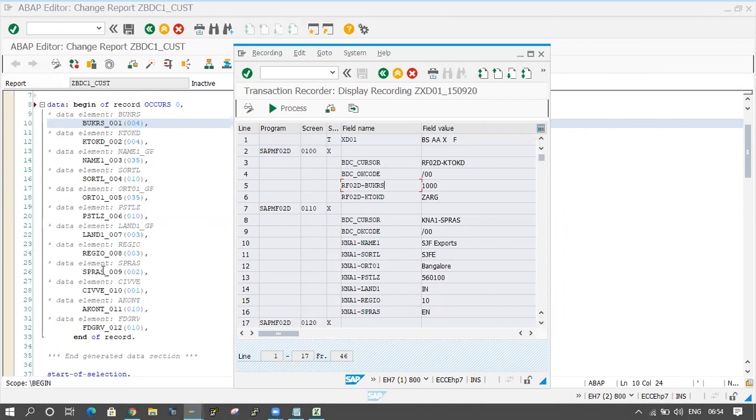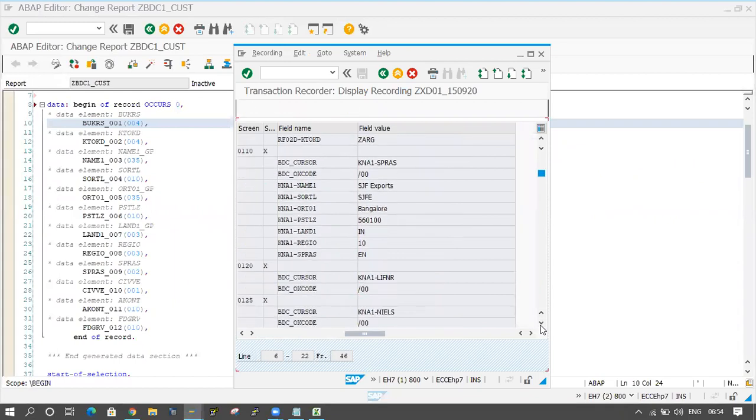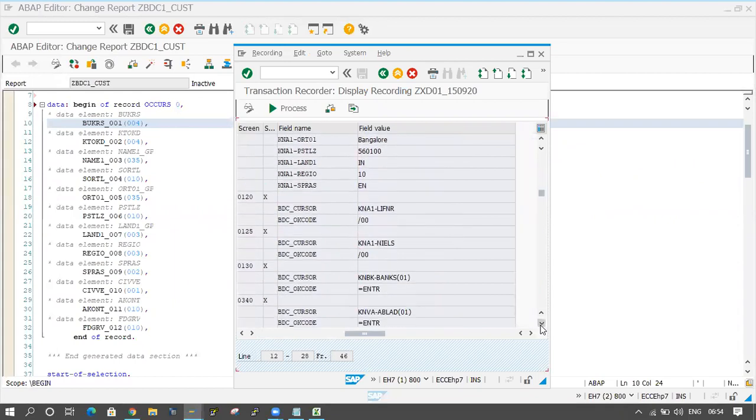Okay, same thing. Whatever data you are maintaining in the recording, the same fields are coming here also. Automatically one structure is declared with those fields.